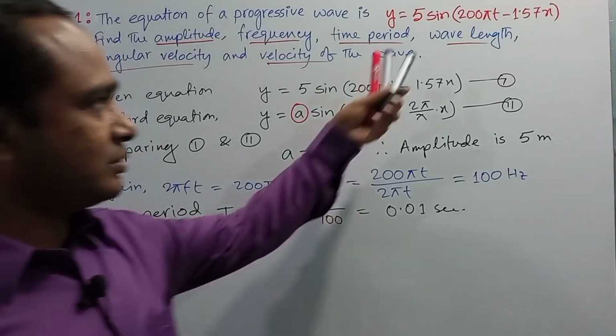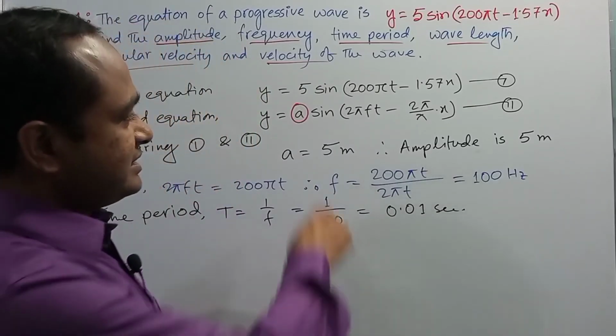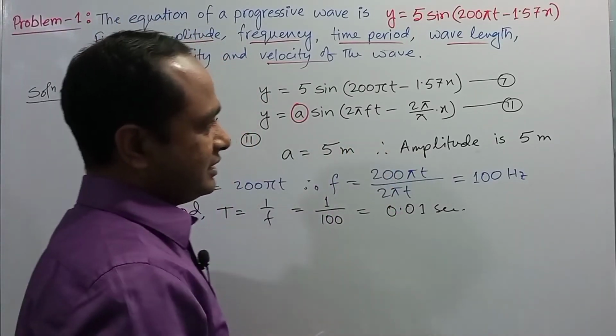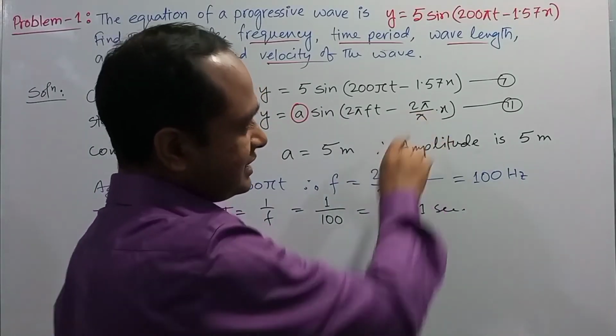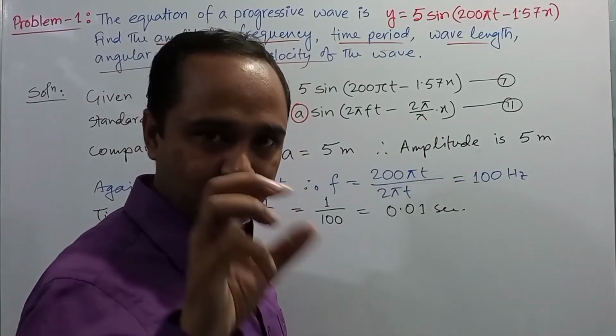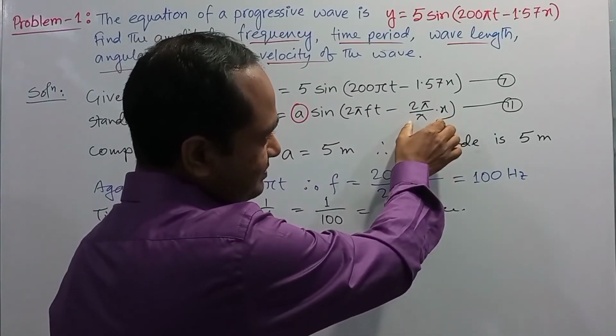Now we need to determine the wavelength. In the standard equation, lambda indicates the wavelength. The second part of the phase includes the wavelength, so we need to compare this part with this part.